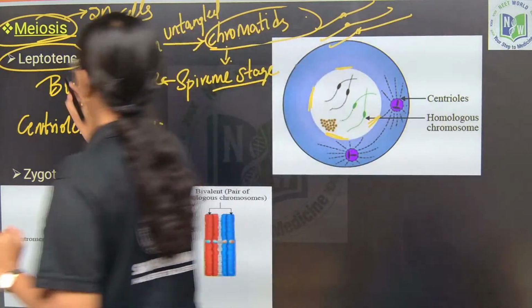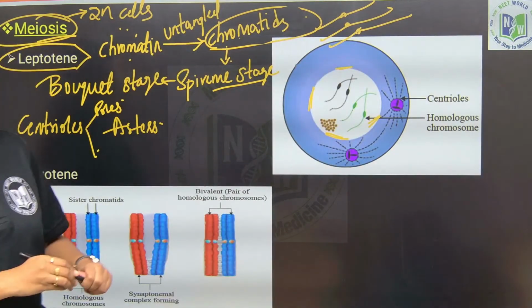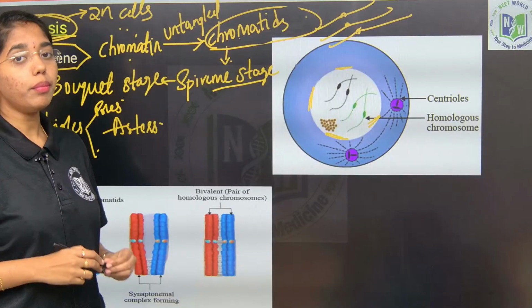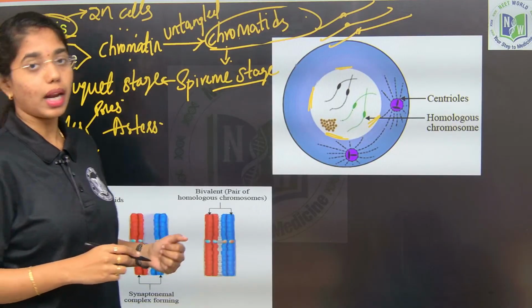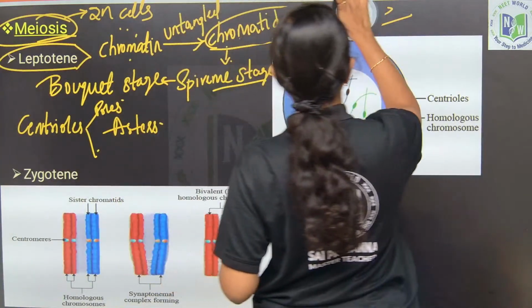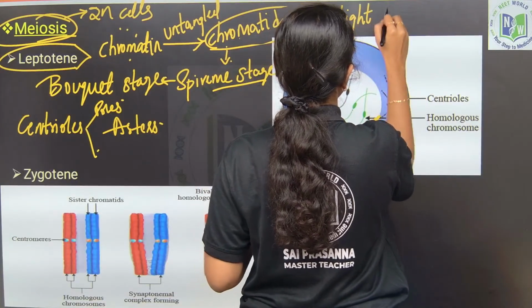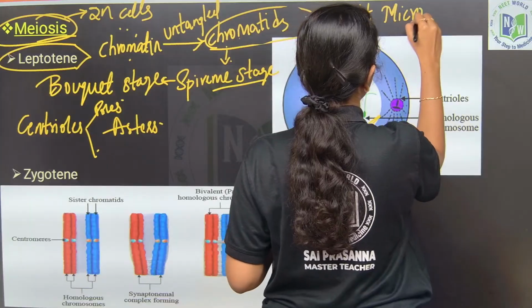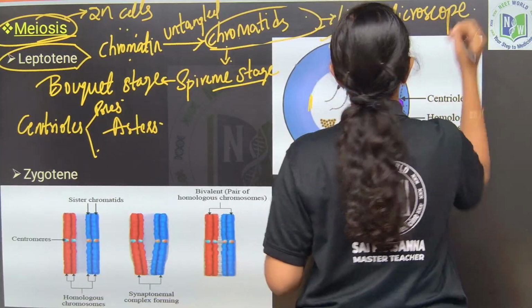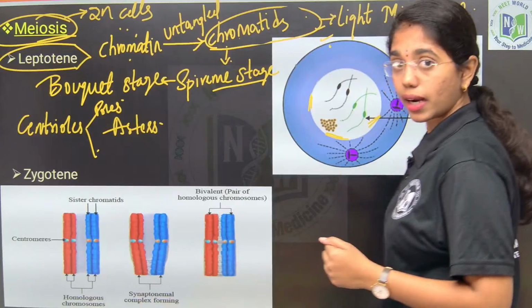So, this is all about leptotene, and one thing you have to remember is that the chromatids which are formed in the leptotene are clearly visible under a light microscope. Fine, right? They are clearly visible under a light microscope.